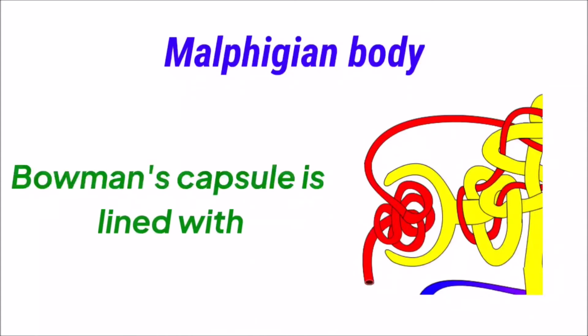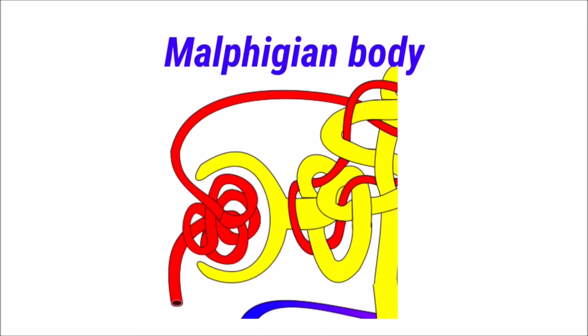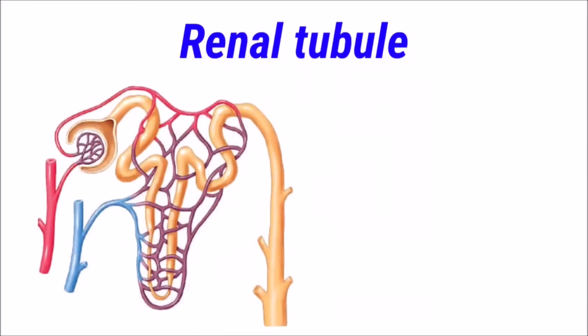Bowman's capsule is lined by a single layer of squamous epithelial cells called podocytes. There are fine pores in between the podocyte cells to allow the passage of materials filtered out of the glomerulus. This is about the Malpighian body. Now let us learn about the renal tubule. The renal tubule has three parts.